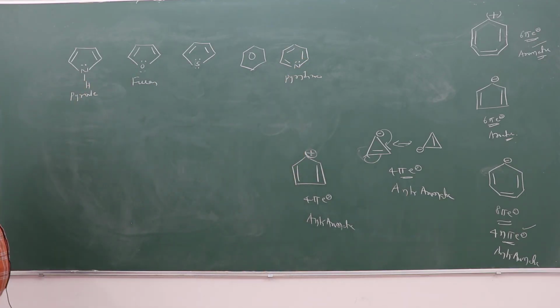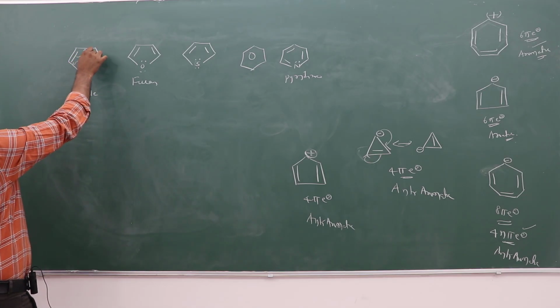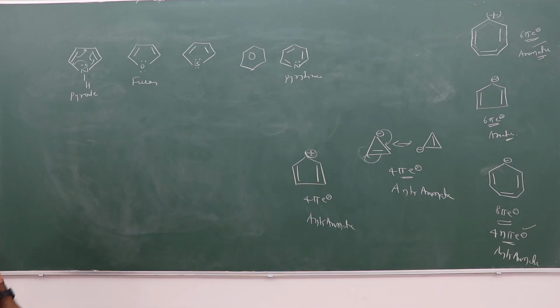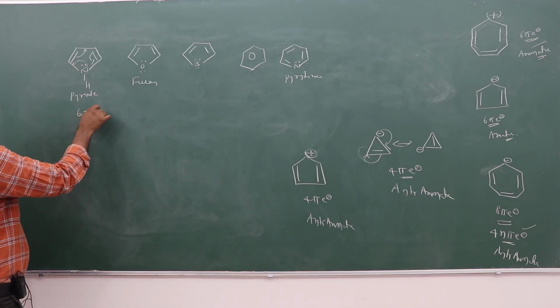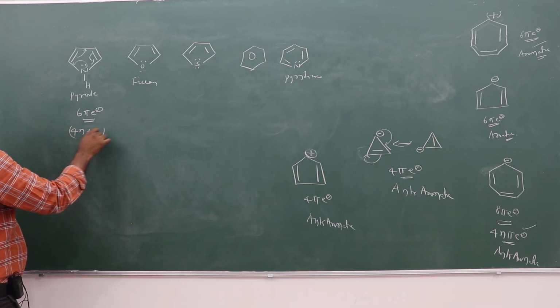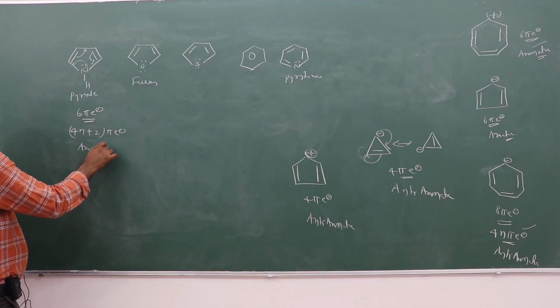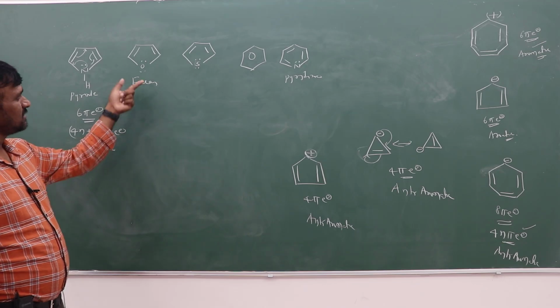Now in this case, is this aromatic or not? There is a lone pair of electrons here. If it is involved in the continuous pi conjugation, you count that lone pair as 2 pi electrons. So it is involved in the continuous pi conjugation like this. So how many pi electrons are there? 6 pi electrons. The 4n plus 2 pi electron rule is followed, with n equal to 1. So this is aromatic. This is also.